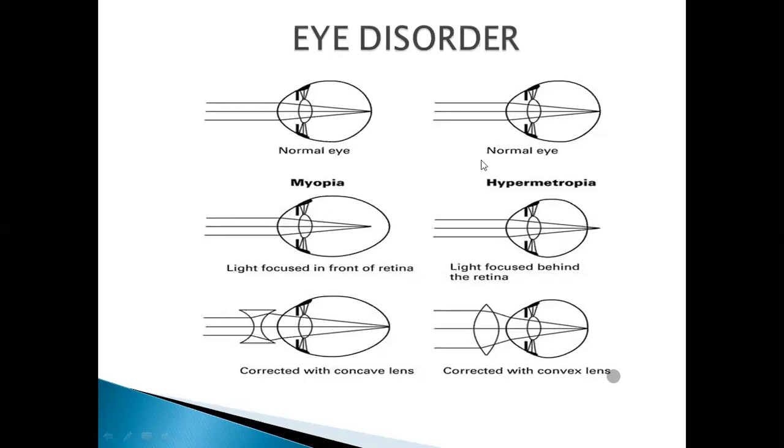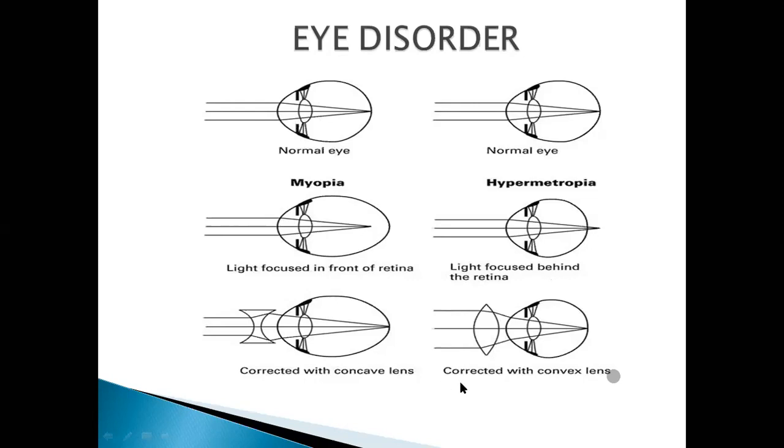Fine. But in case of hypermetropia, you can see the normal eye is like this, and the image must be formed here, right? This is the normal eye. This is the shortened eyeball. In hypermetropia, the eyeball becomes shortened. The image was supposed to be here, but you can see the image is falling behind the retina.